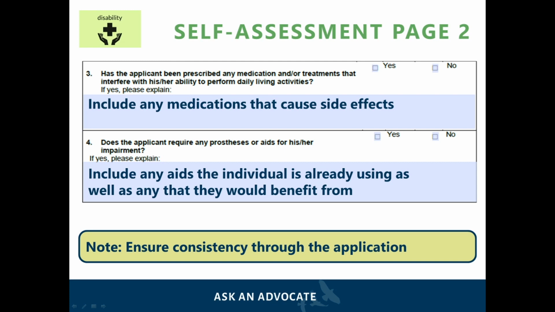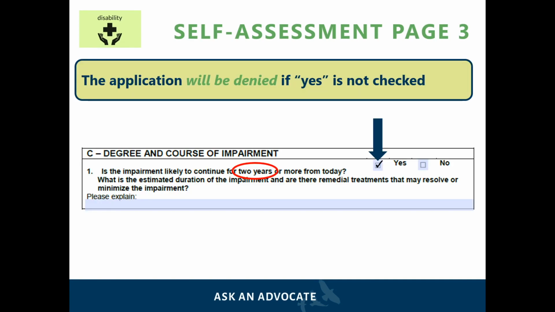It is important to remember that there must be consistency throughout the application. So for example, if the applicant mentions that they use a walker due to severe knee pain and imbalance from walking, but severe knee pain isn't mentioned in the first question, then it may be considered a deficiency.